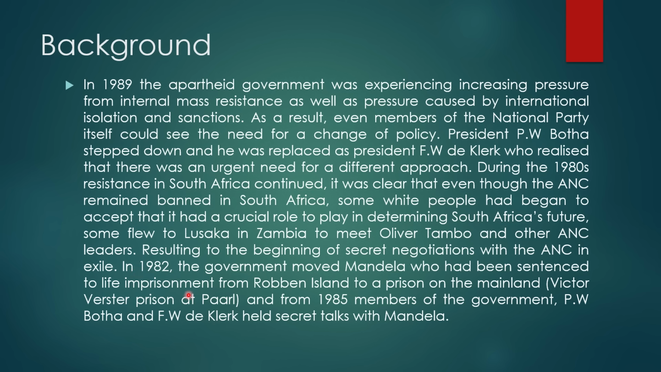In 1982, the government moved Mandela, who had been sentenced to life imprisonment, from Robben Island to a prison on the mainland, Victor Verster prison at Paarl. And from 1985, members of the government, P.W. Botha and F.W. de Klerk, held secret talks with Mandela.